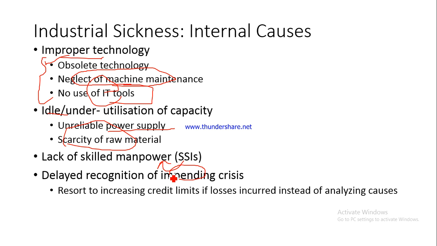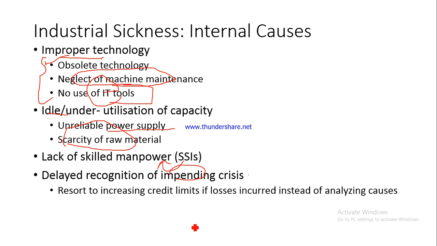So they are not able to understand those symptoms and they are not able to kick in timely corrective action. Fine. For example, if there are losses on a sustained basis, 1 year loss is fine. But if they are incurring losses on a sustained basis for 2 years, 3 years, 4 years, they simply blame it on recessionary forces or they blame it on their marketing inexperience. But they do not understand that there could be an underlying cause behind this.